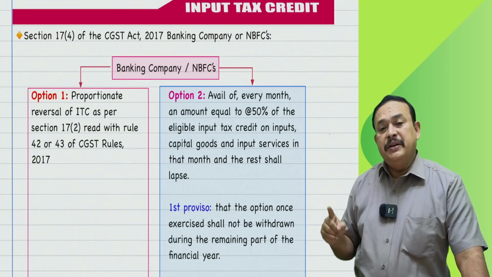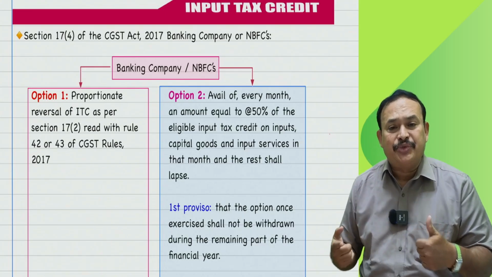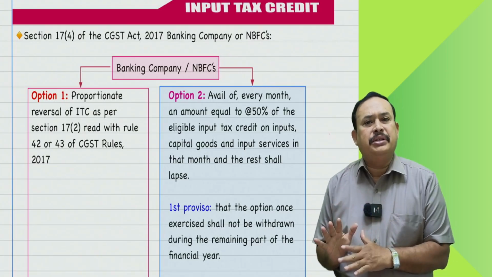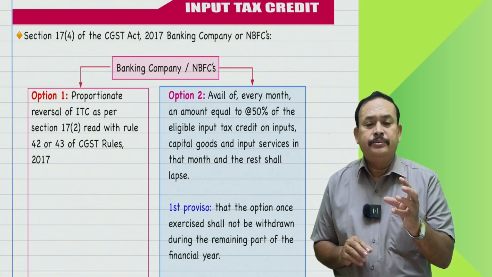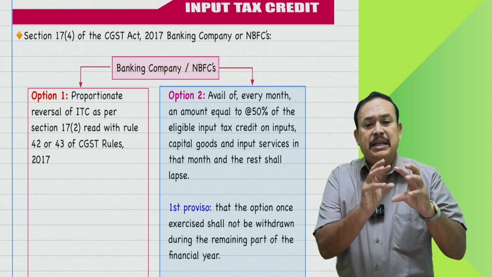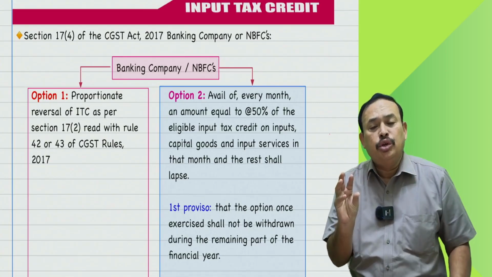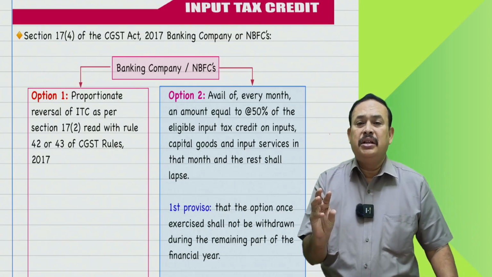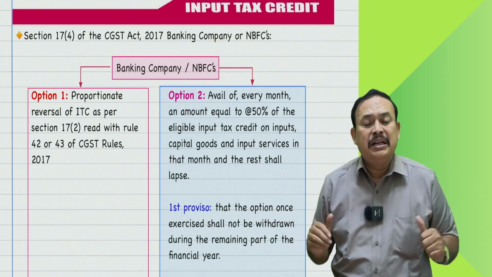However, if there are interdepartmental transfers, that input tax credit is allowed 100%. Meaning thereby, State Bank of India, Bangalore branch sending or passing the credit to State Bank of India, Chennai branch, both being in option 2 to avail 50% flat rate of credit.